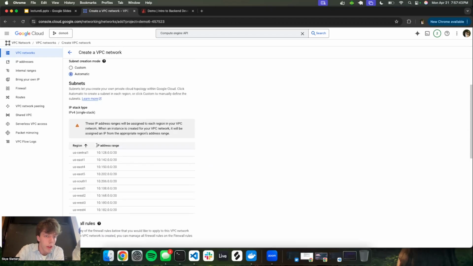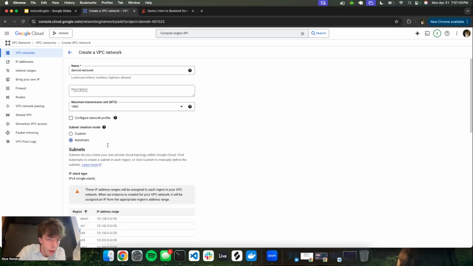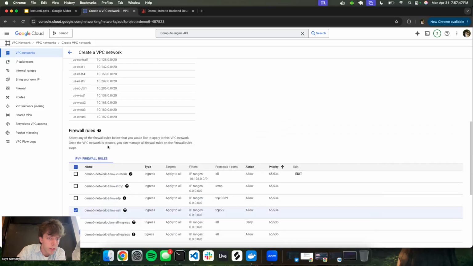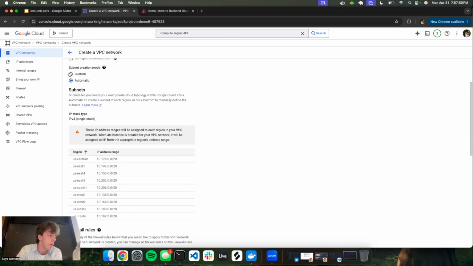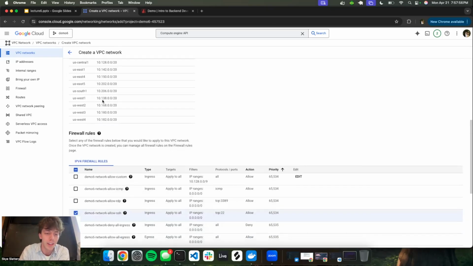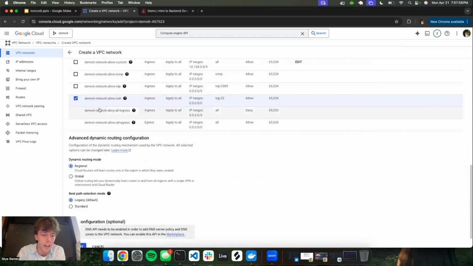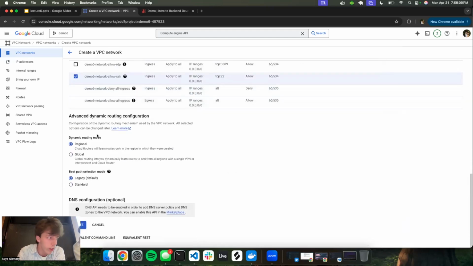We also want to make sure that, I think it's handled for us, but if you're on custom, you'll have to disable your... Yeah, it's fine. Just do automatic and you're good. So you want to allow SSH here, and everything else should be fine. We're just gonna create it.